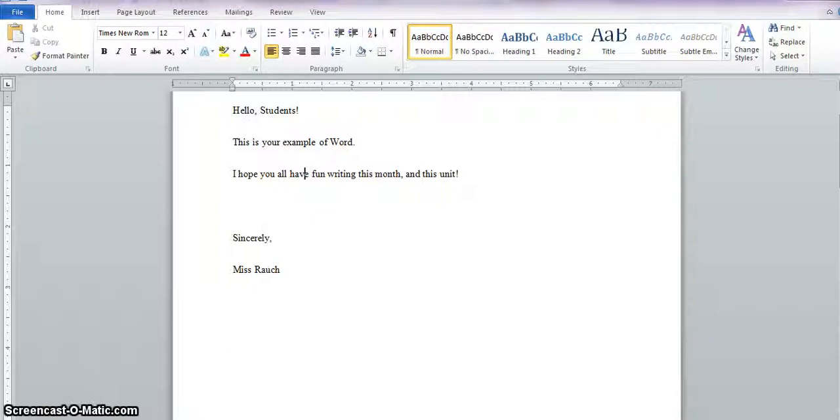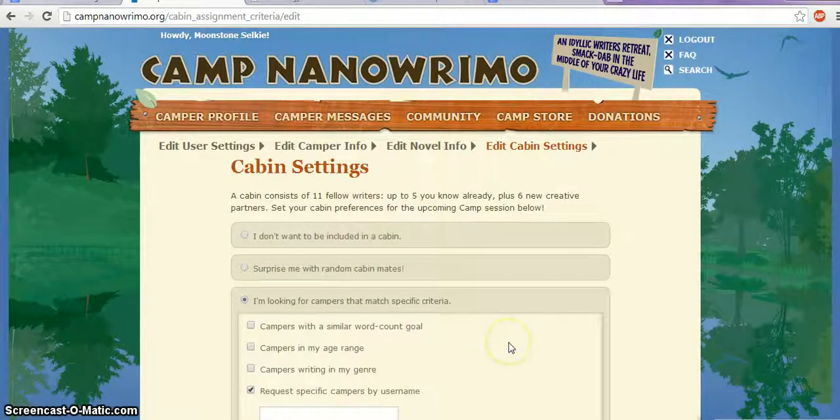Now that the introduction has been completed, I would like to wish you all luck and ask that you please behave in your cabins. Every once in a while throughout the month, I will be asking randomly to see the message board of your cabin, and if I see any inappropriate behavior, I will dock part of your grade, as well as possibly reporting you to the principal, depending on what the behavior is like.